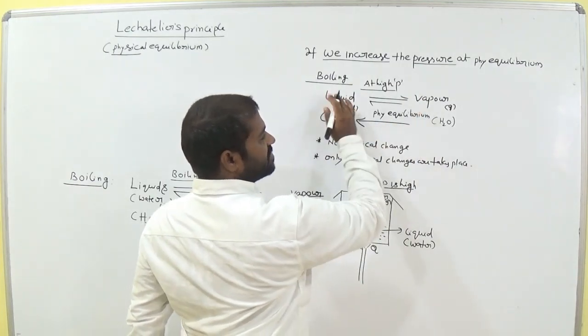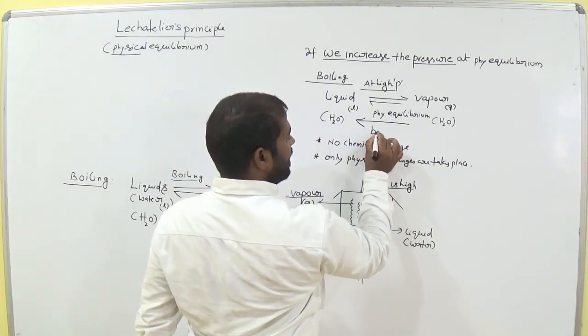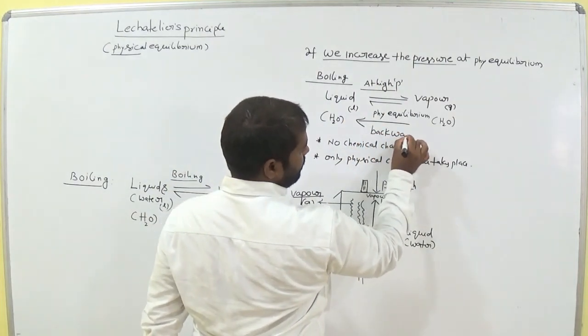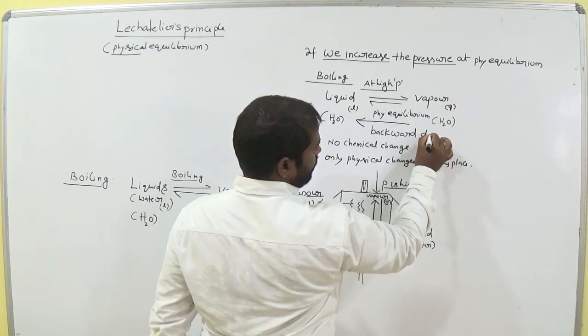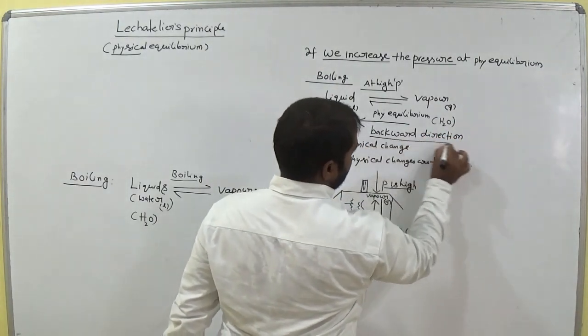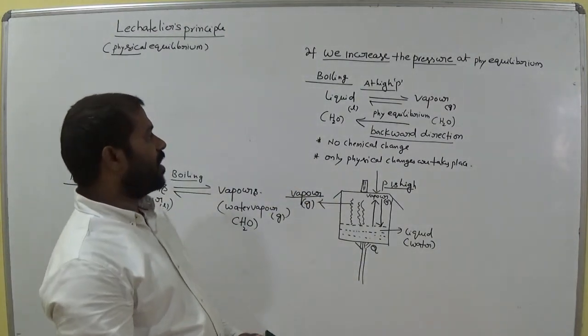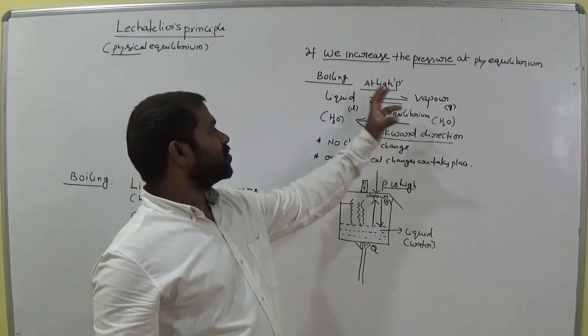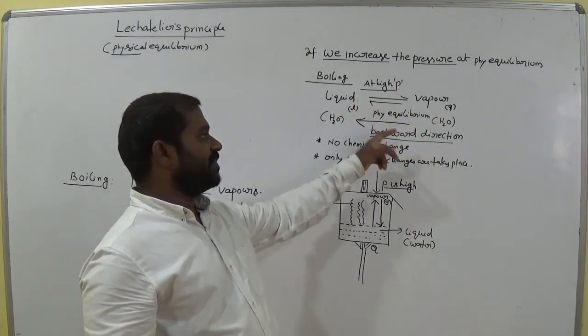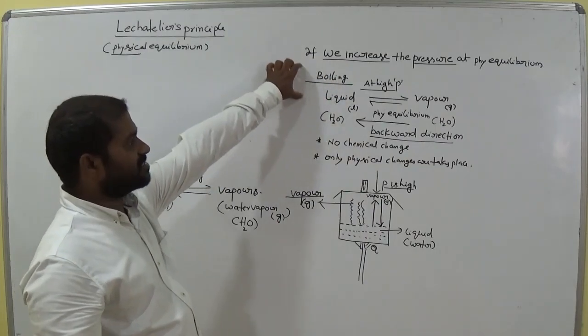That means it is forward and backward. Now what is the direction at high pressure? Clearly the backward direction takes place. At high pressure, the direction of boiling is from vapor to liquid. That means backward direction takes place in the case of boiling.